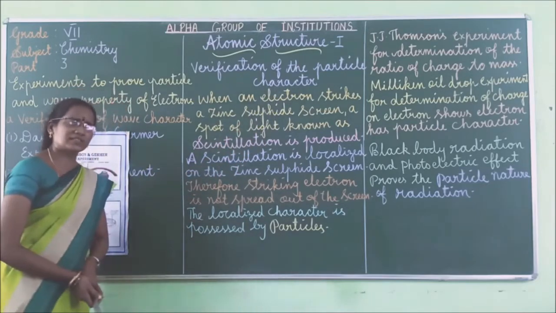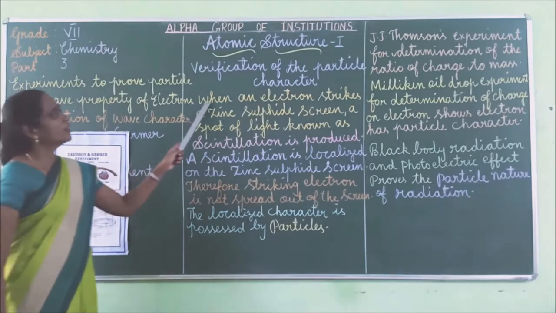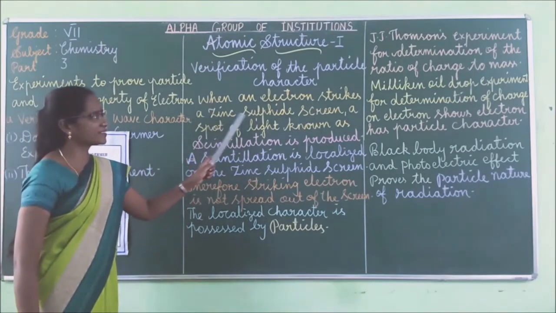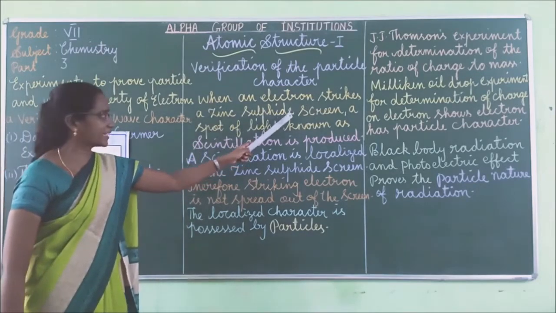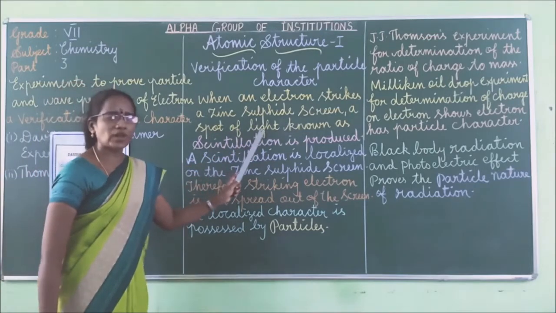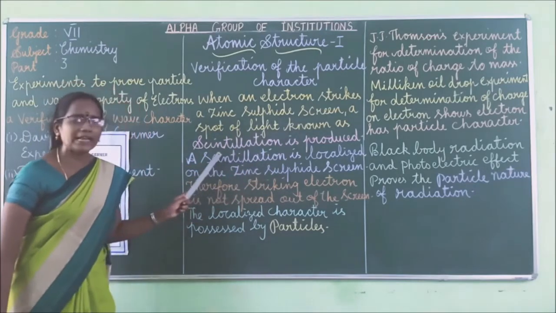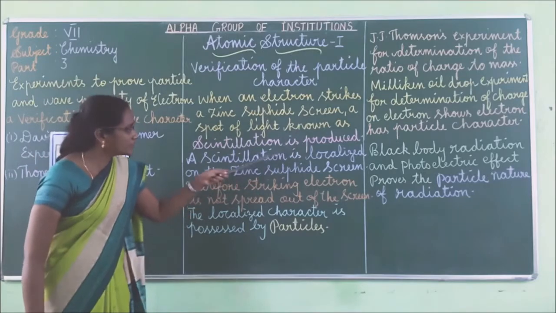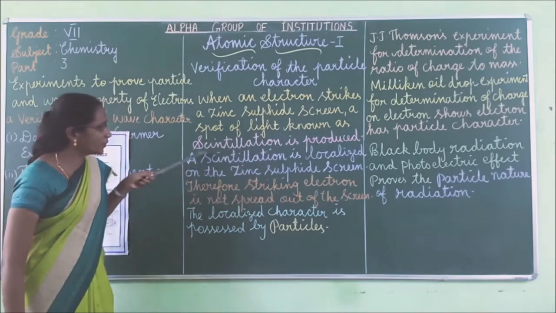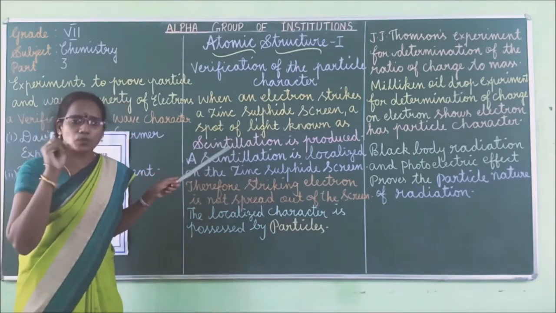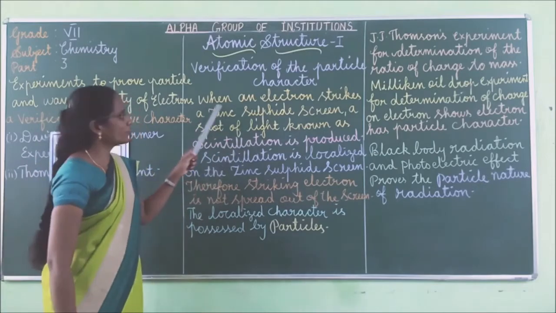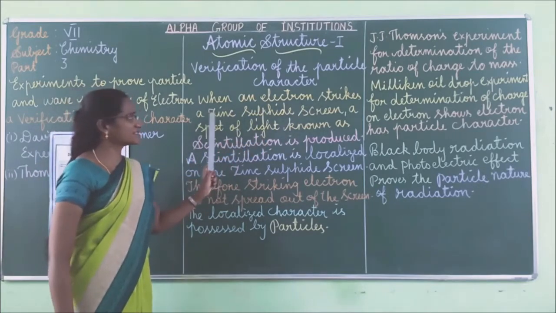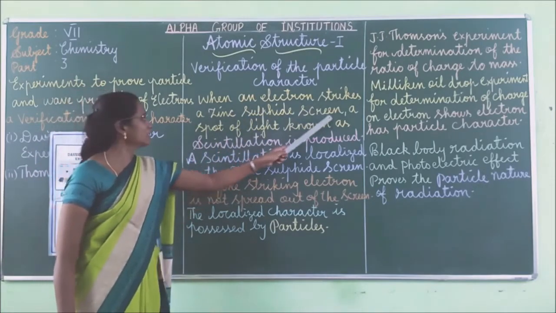What are the experiments? First one, when an electron strikes a zinc sulfide screen, a spot of light known as scintillation is produced. This scintillation means a spot of light.